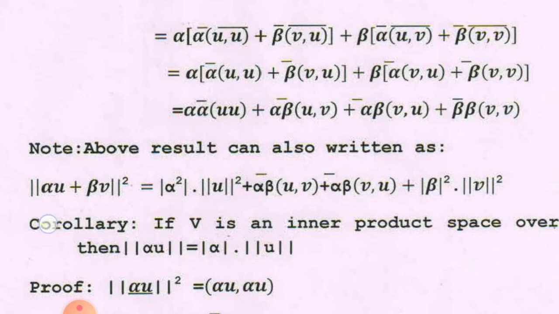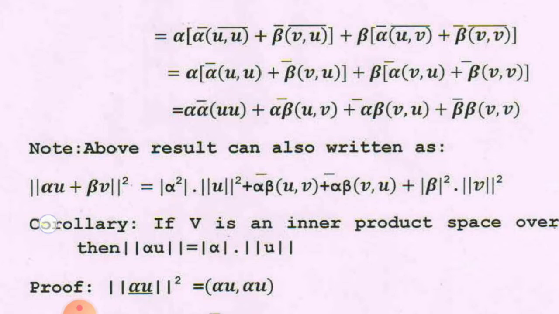Alpha alpha bar means mod alpha square, because in complex numbers we know that if z is any complex number, then z into z bar is equal to mod z square.